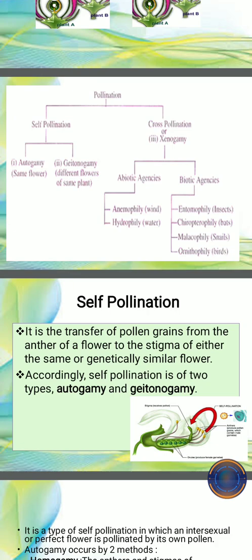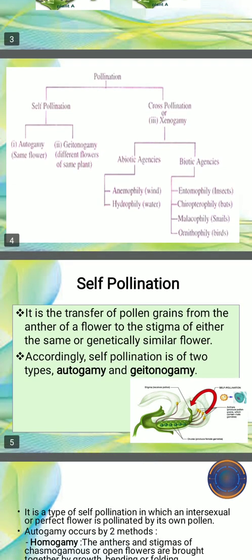Now cross-pollination occurs when pollen grains are transferred from the anthers of one flower to the stigma of another flower. That can be with the help of different agencies, abiotic or biotic factors. Abiotic factors are anemophily or hydrophily, meaning pollination occurs with the help of wind or water. Biotic factors are those in which pollination occurs with the help of living organisms like insects, bats, snails or birds.